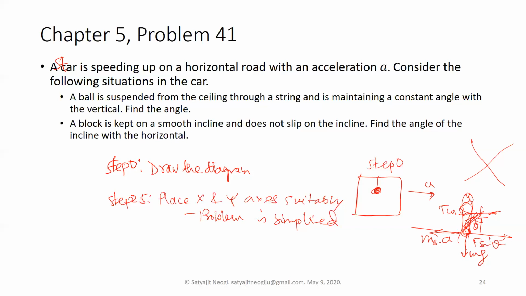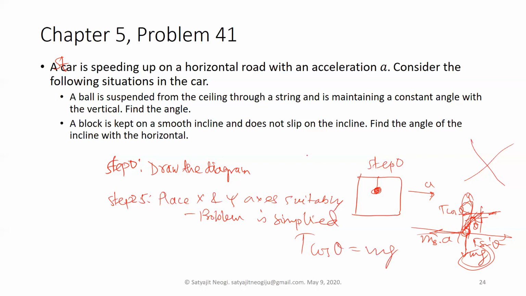And again, because the ball is remaining steady here, the ball is not going to move because the tension is sufficient, the resistive forces are sufficient to help it overcome. And in this direction also there will be no movement, because mg and T cos theta just balance out. So T cos theta equals mg.